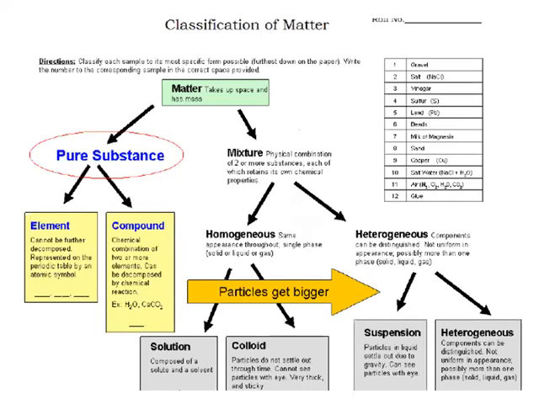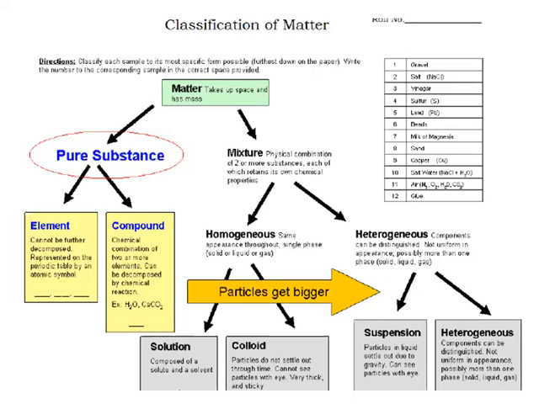Now moving to the classification of matter. We have discussed the states of matter. Now we are going to discuss the classification of matter. How can we classify matter? In the first class we discussed that matter is what takes up space and has mass.